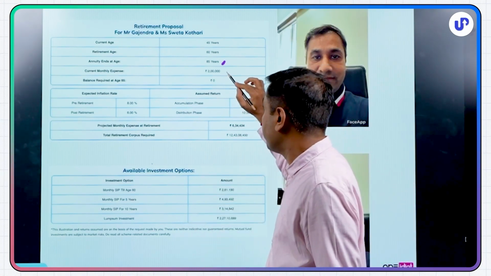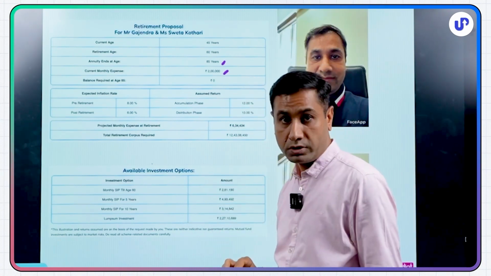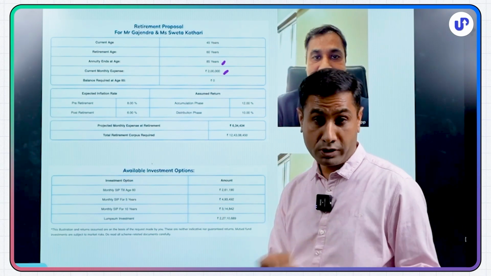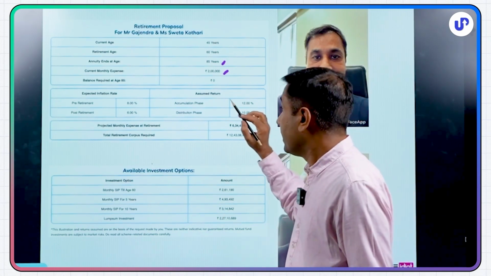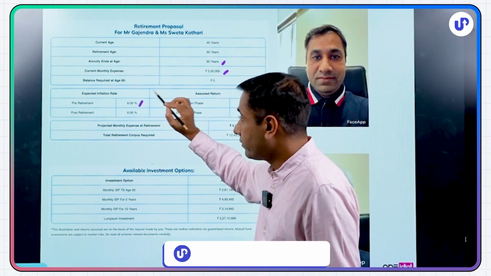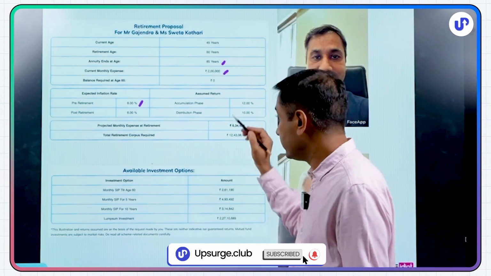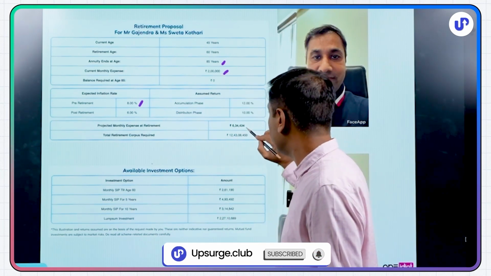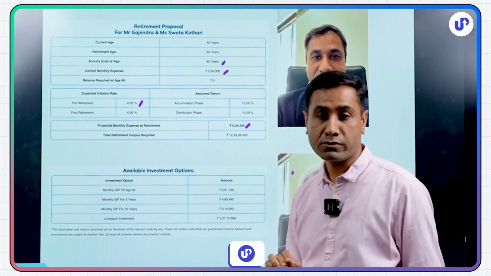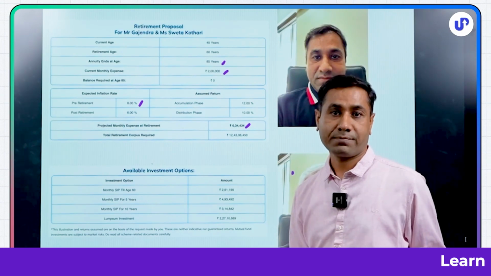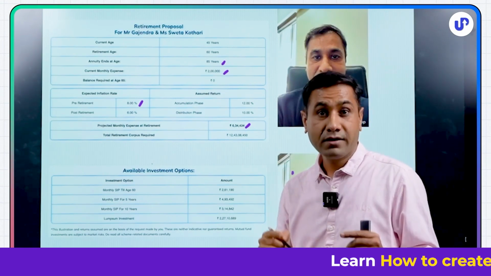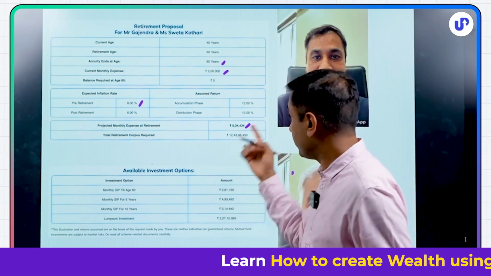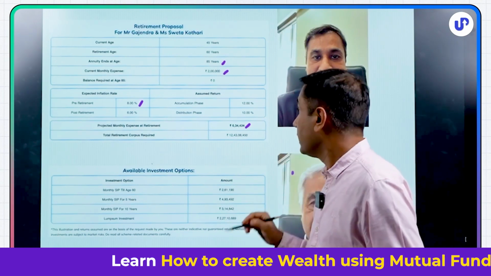And if my monthly expenditure right now is 2 lakh today, in today's value, at 8% inflation for the next 15 years, the same 2 lakh would become 6 lakhs 34,000 in 15 years' time.